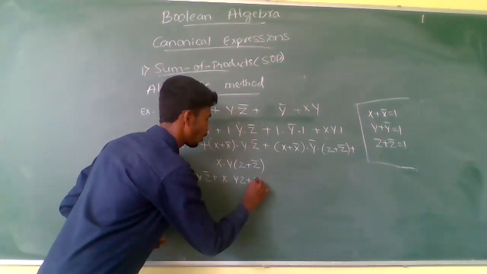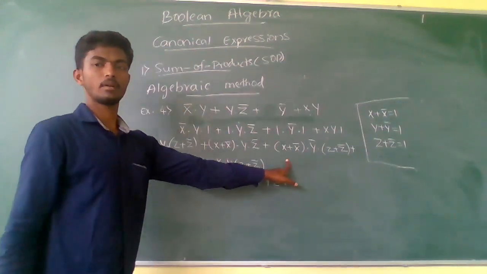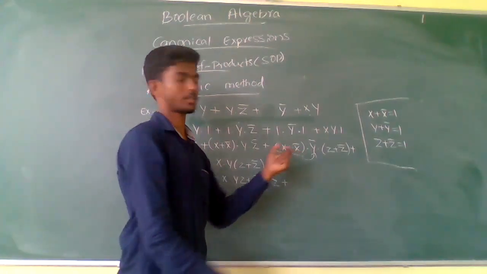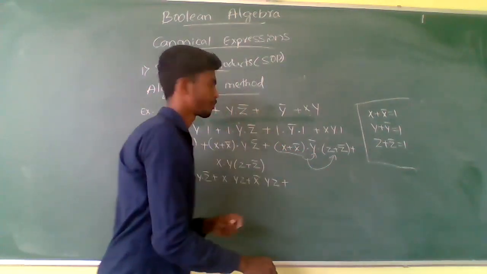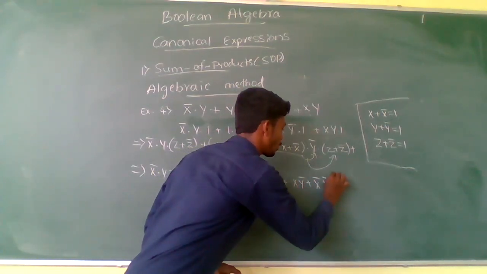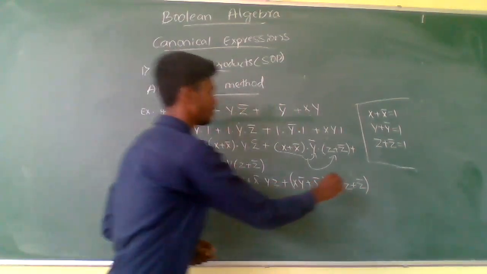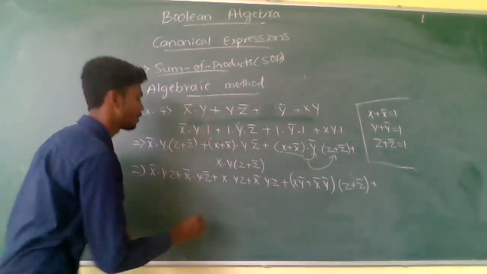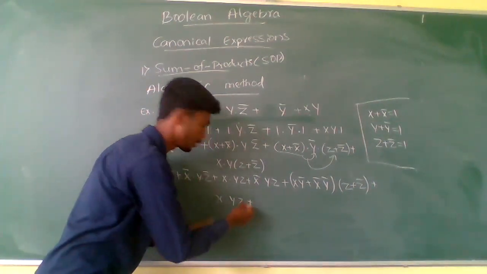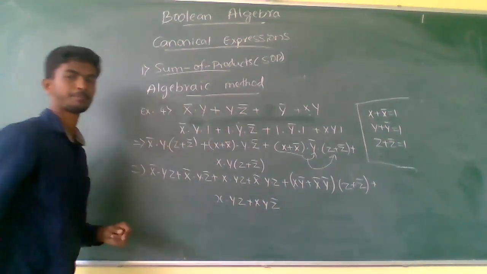z plus x complement y z plus this one. First multiply this one by y, again the product term will be multiplied by this one. So first one, x into y complement plus x complement into y complement into (z plus z complement). Next thing, plus x into y z plus x into y z complement. Are you able to see this?